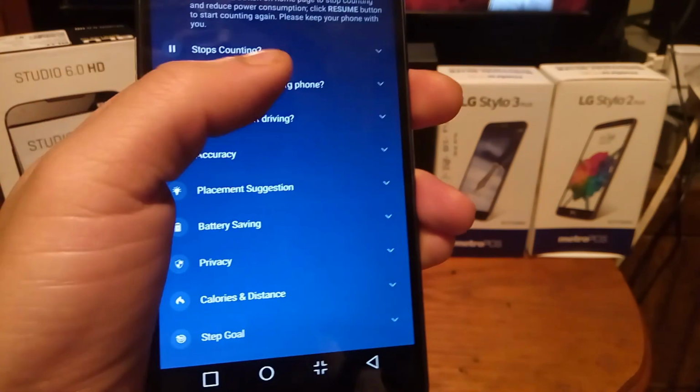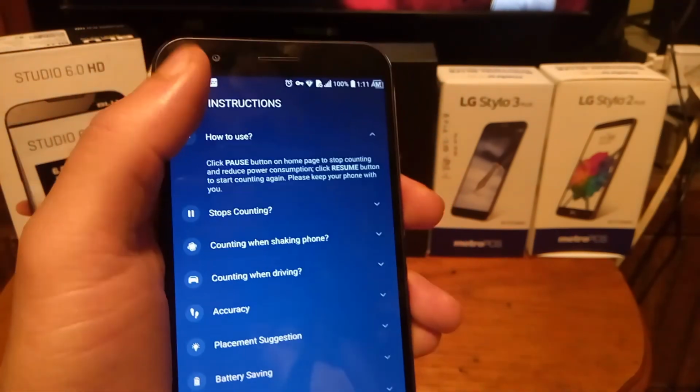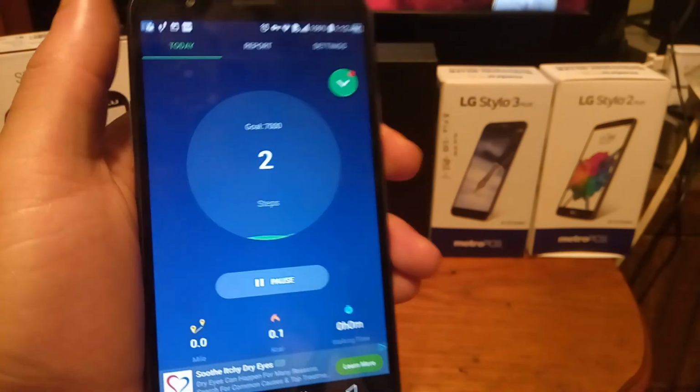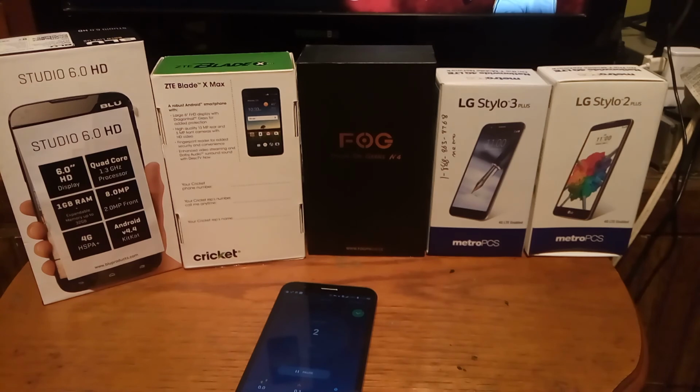And so it just gives you some instructions here if you want to learn more about how to use it. But definitely check this out because it's really cool and one of the apps that I cannot live without. Let's take a look at number 3.